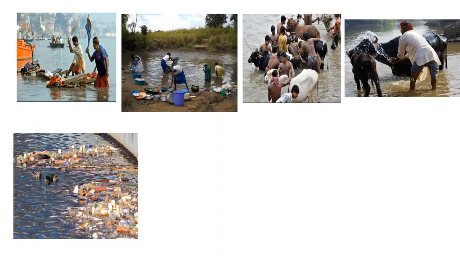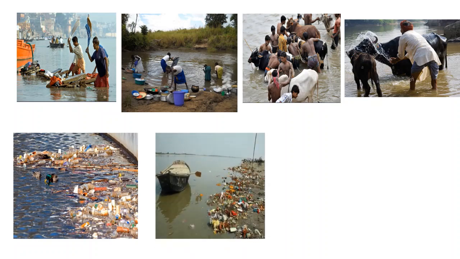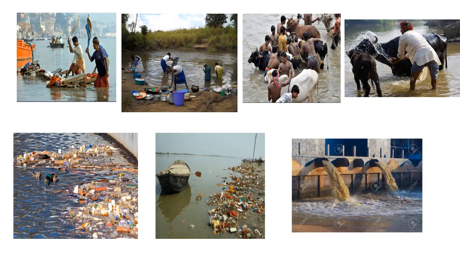Now, what about this picture? Yes, people have thrown wastes into the river water, right? Yes. Now, what about this picture, children? Yes, the waste and the chemical waste are thrown by factories into the river water. Yes.